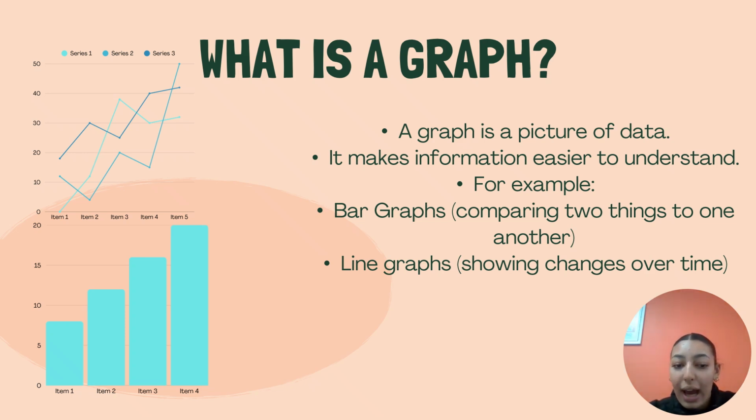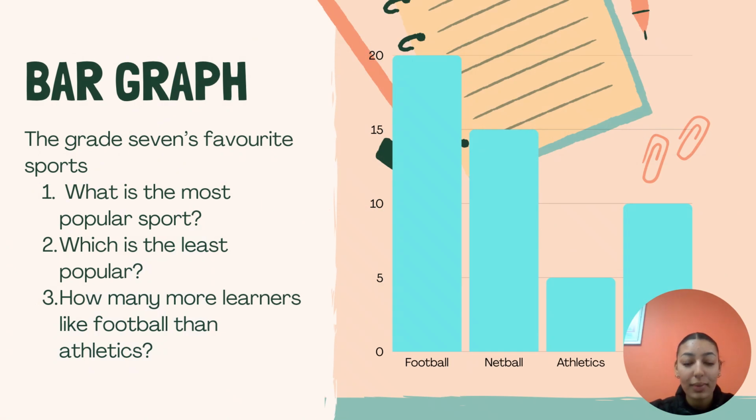And now we have line graphs in our top left corner. As you can see, there's a dark blue line, a medium blue line, and a light blue line. This shows an increase over time or a change over time.